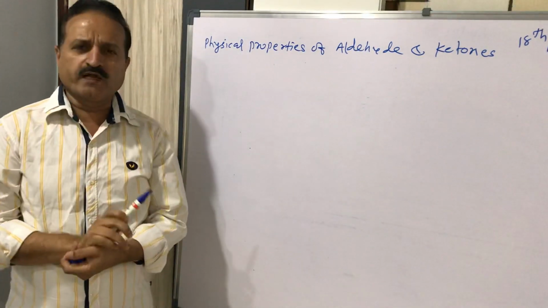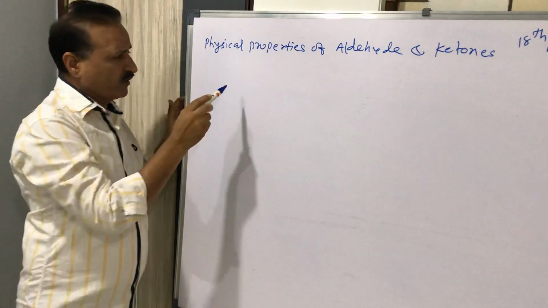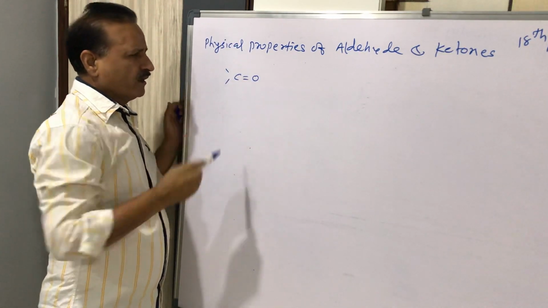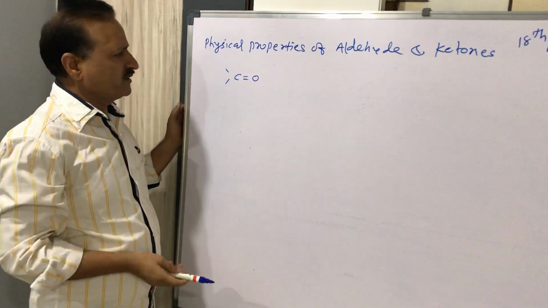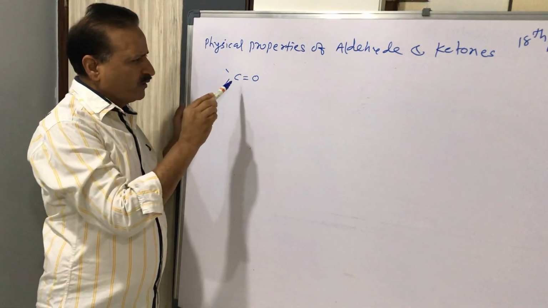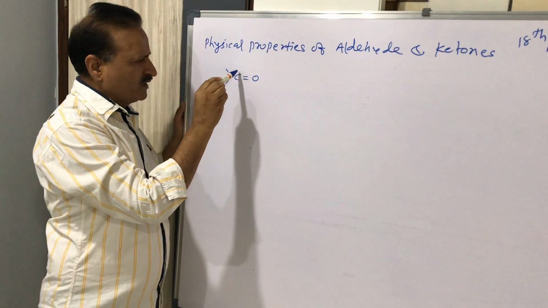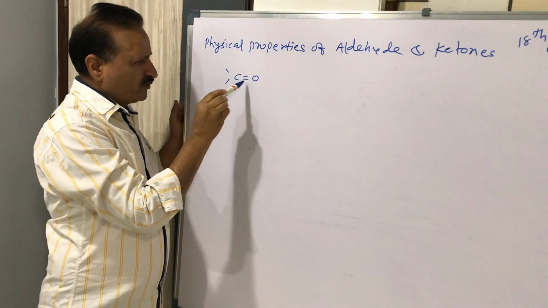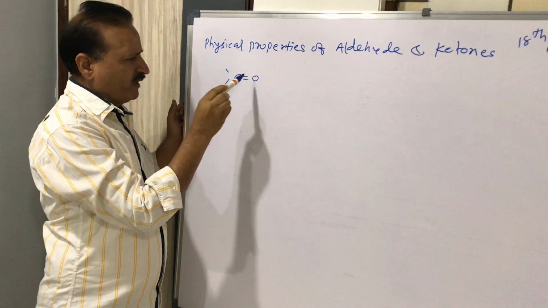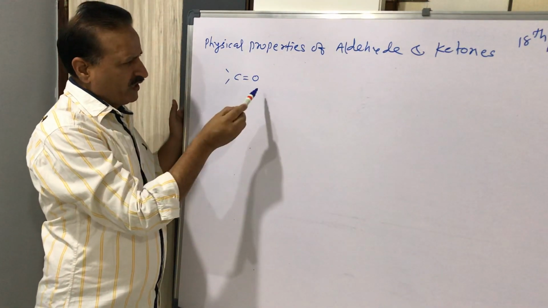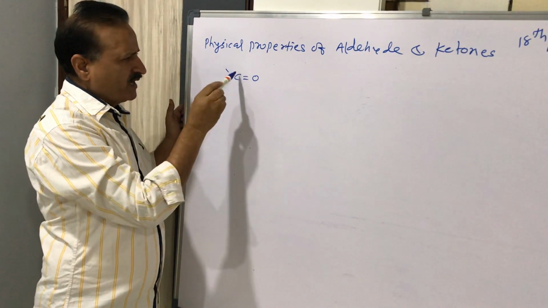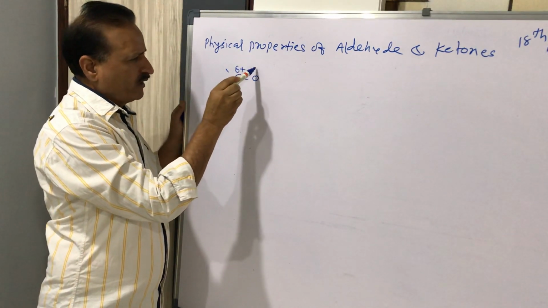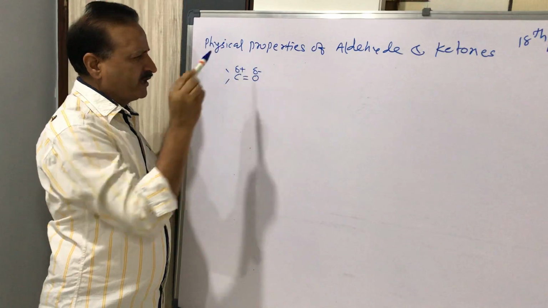As we know, aldehyde and ketone possess the carbonyl group, and we already discussed that in the carbonyl group, carbon and oxygen have a polar bond, because oxygen's electronegativity is higher than carbon's, so carbon becomes partial positive and oxygen becomes partial negative.